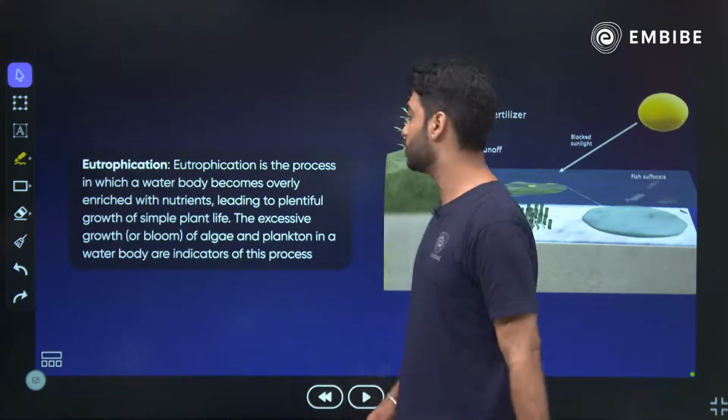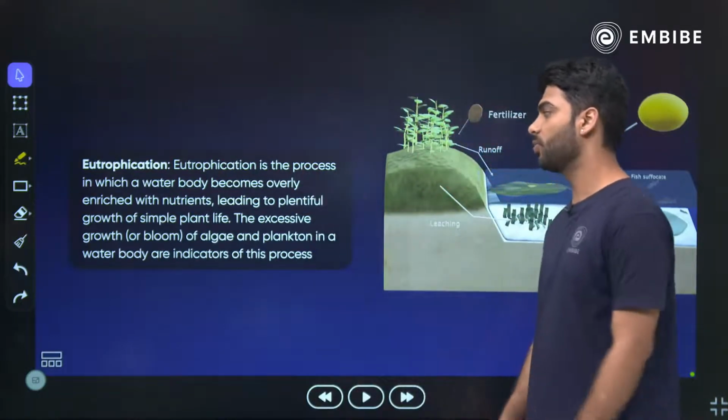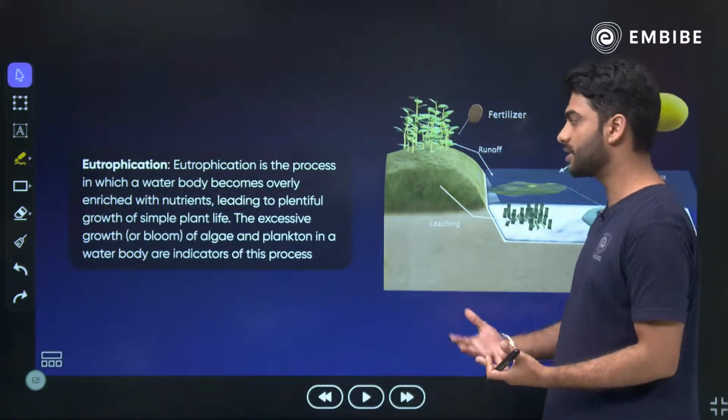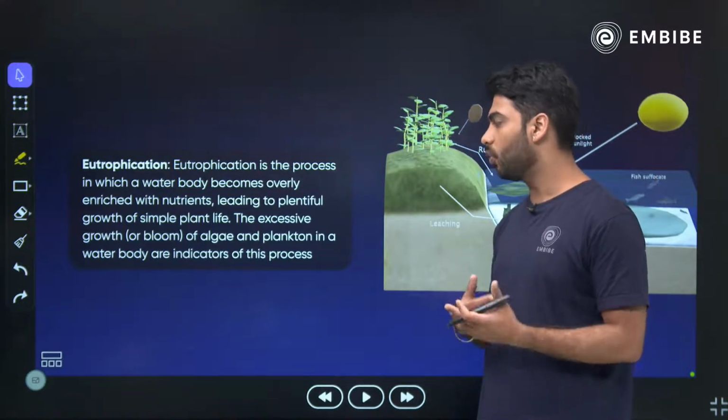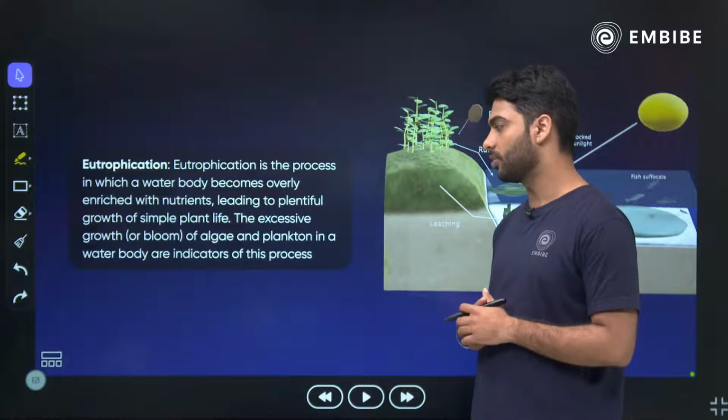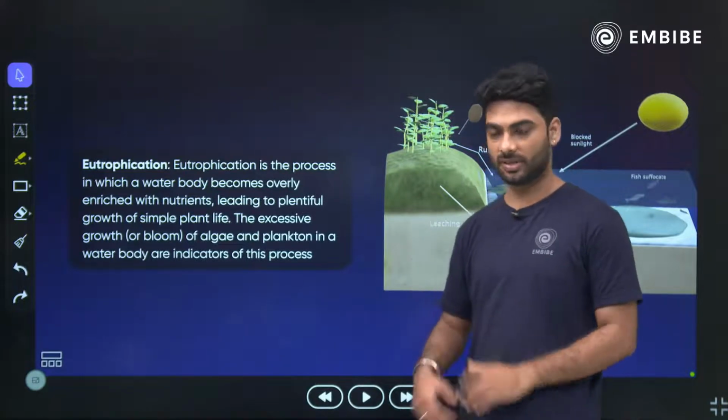So what is eutrophication? The process in which a water body becomes overly enriched with nutrients, leading to plentiful growth of simple plant life. Excessive growth of algae and plankton in a water body are indicators of this process.